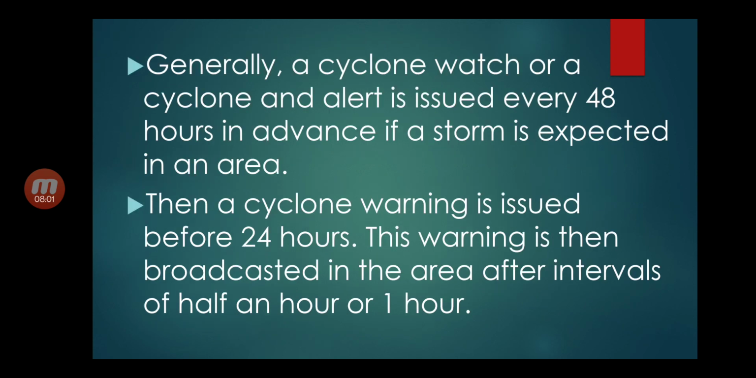Generally, a cyclone watch or alert is issued 48 hours in advance if a storm is expected in an area. Then a cyclone warning is issued 24 hours before. This warning is then broadcasted in the area at intervals of half an hour or 1 hour.